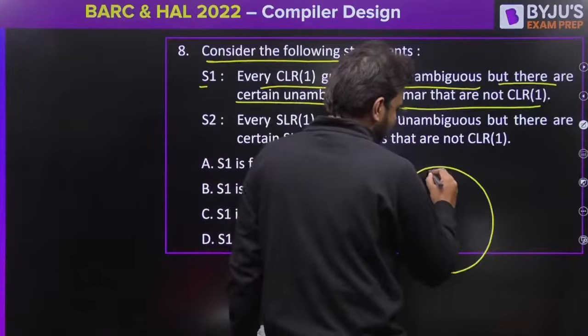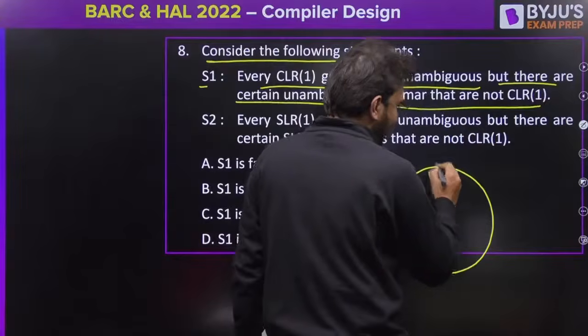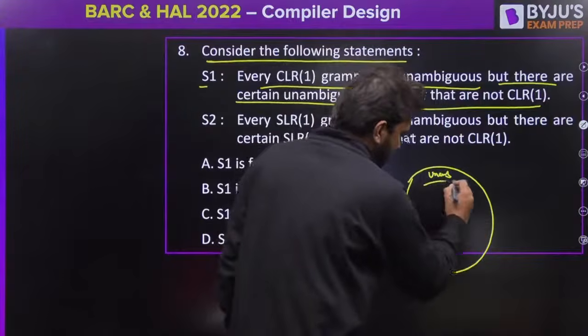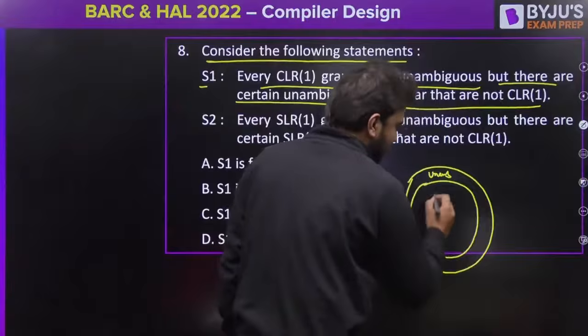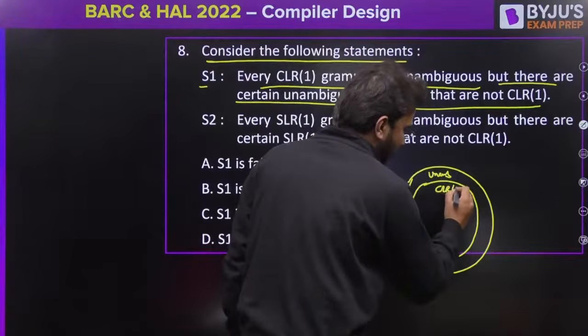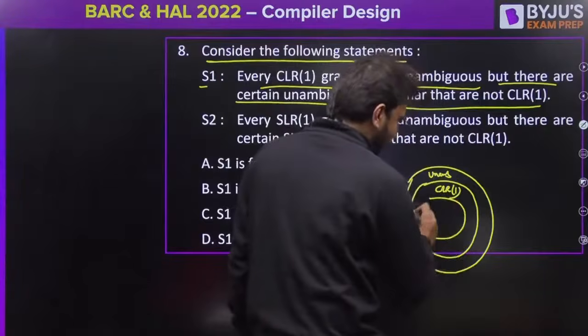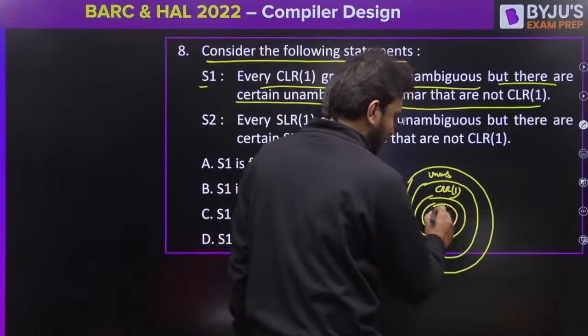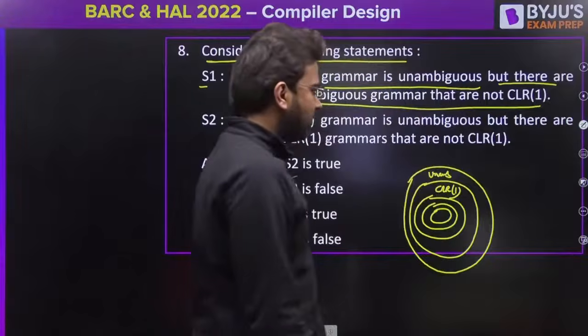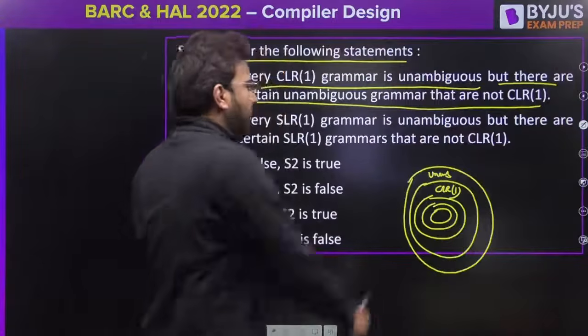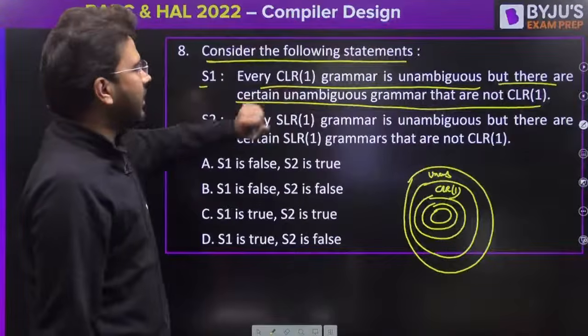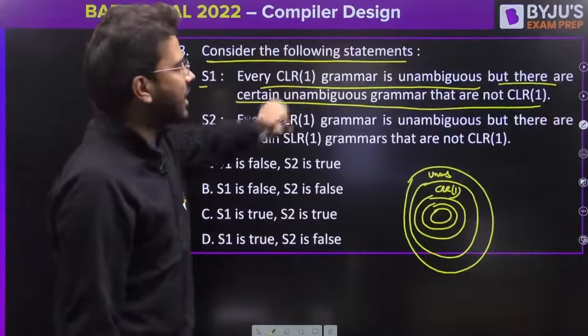Let's say this indicates all the unambiguous grammar. So here this circle will represent CLR1, correct? And then we have LALR1, then we have SLR1, then we have LR0. Is it clear? Now based on this diagram, read the statement again. Every CLR1 grammar is unambiguous.